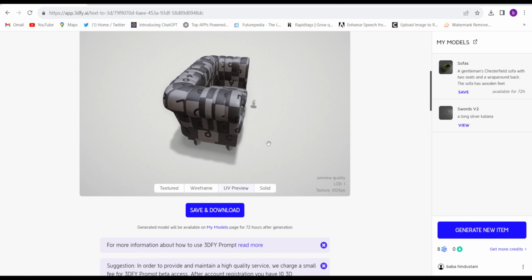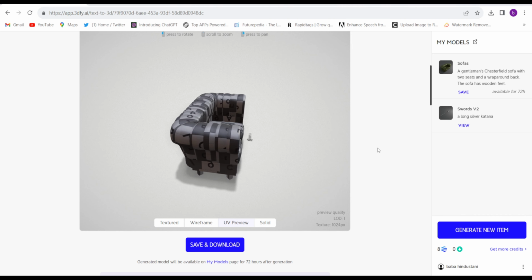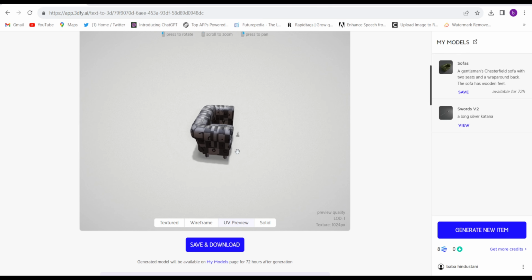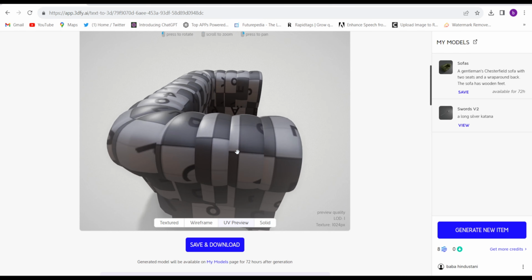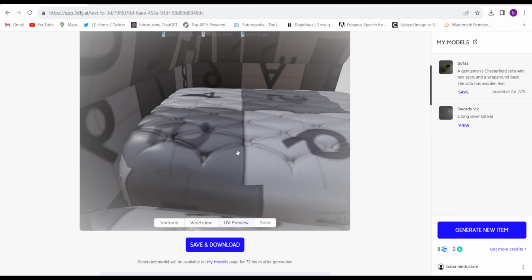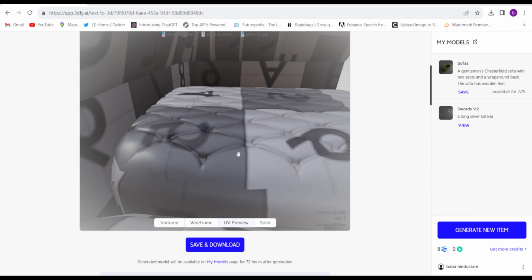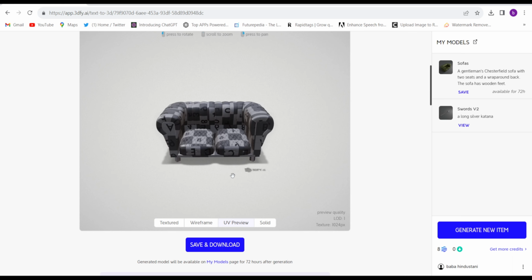See the quality, and their texture is 1024 pixels, guys. So this is so amazing. You can zoom up to, like, you can see the zoom. So this is so impressive. You can download it from here.